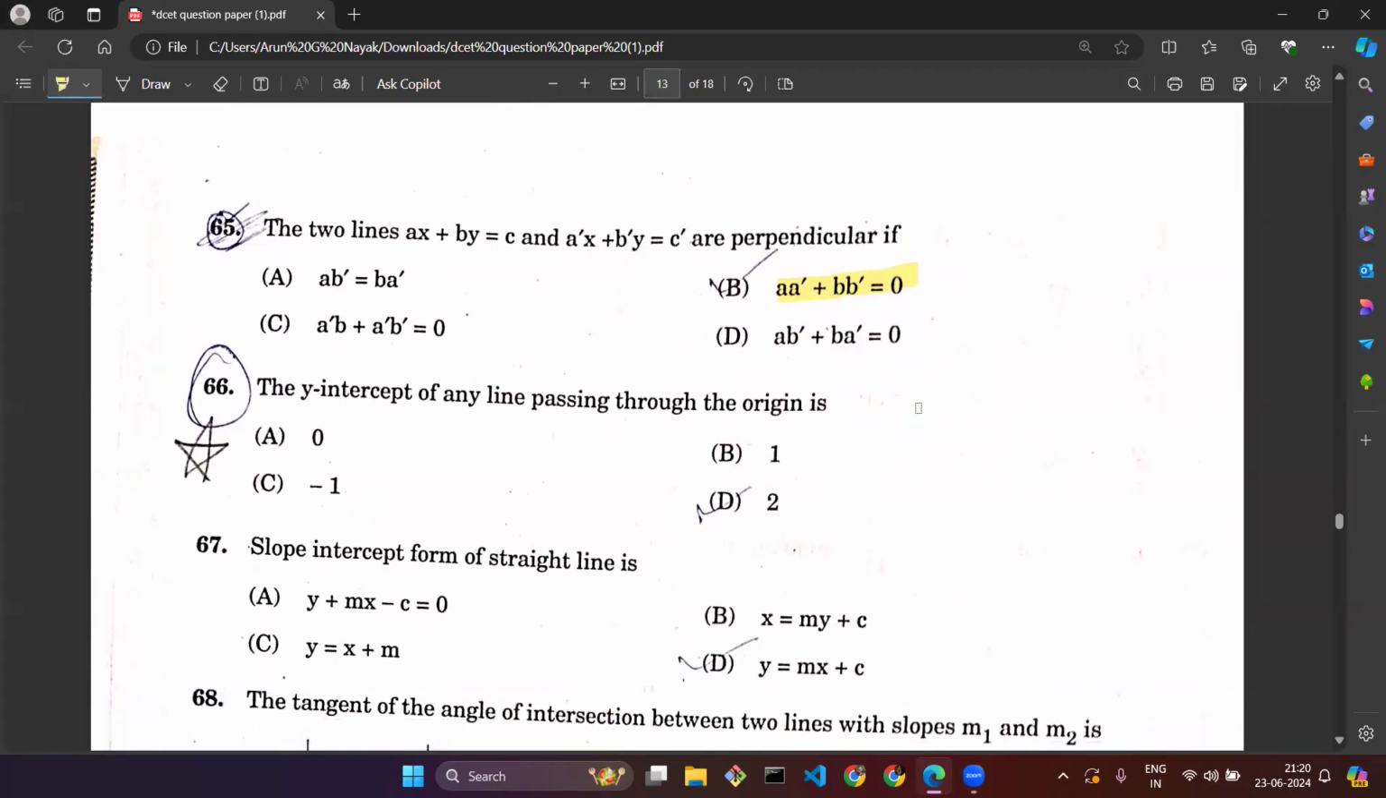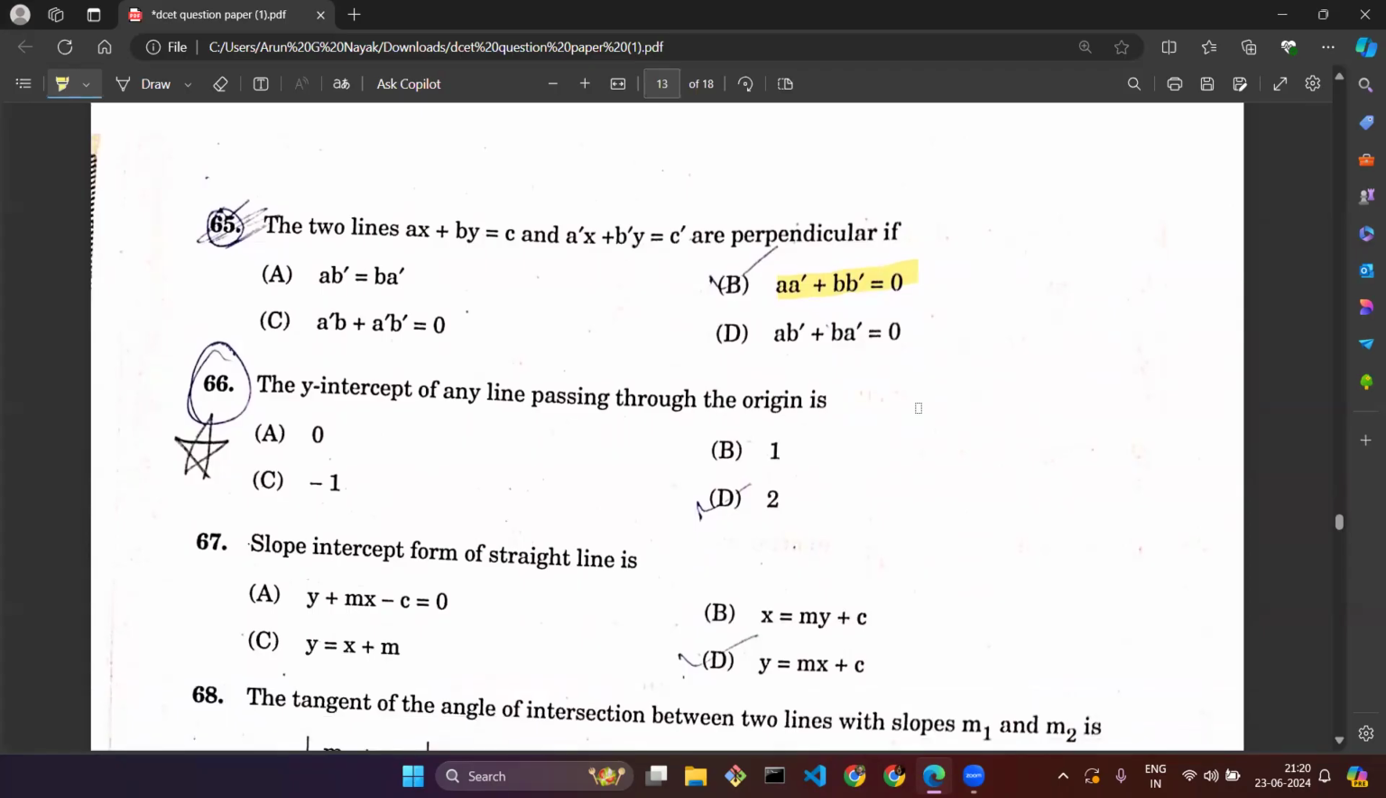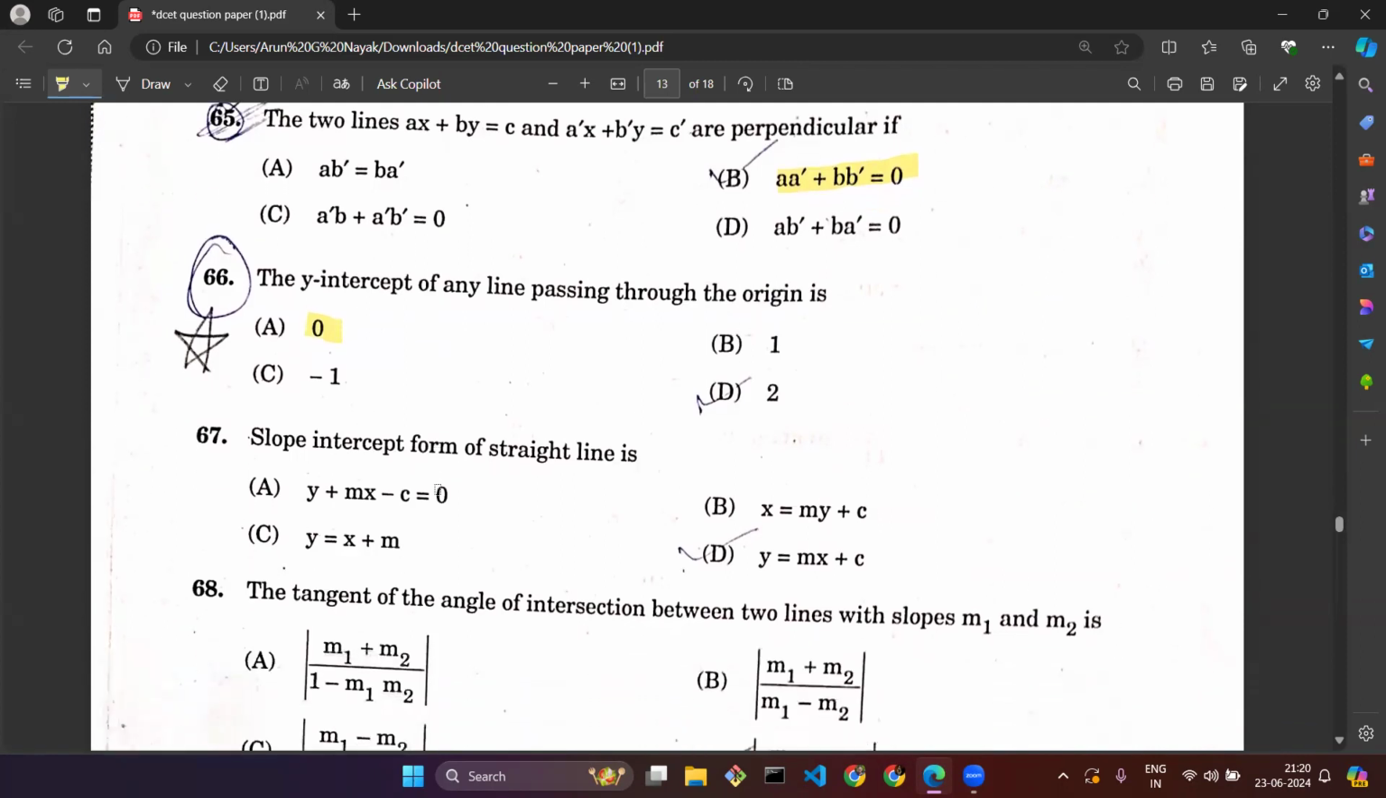Question number 66. The y-intercept of any line passing through the origin. Whenever any line passes through the origin, its y-intercept as well as the x-intercept both will be 0. So it is 0. For question number 66, option A.